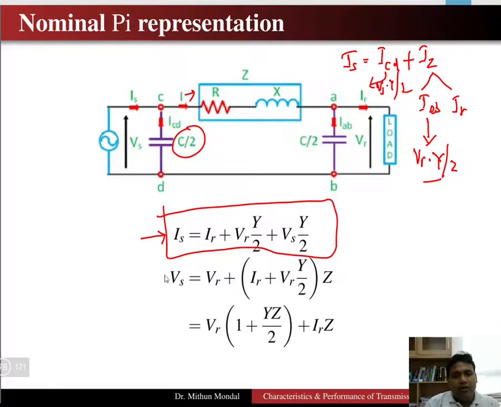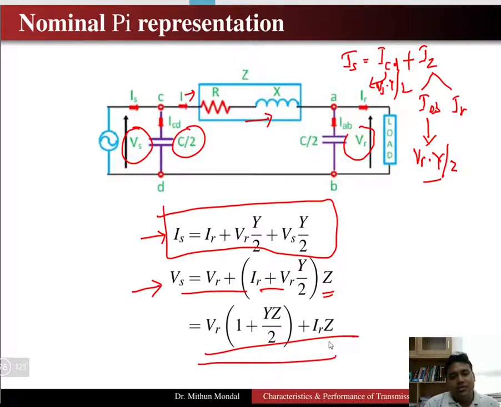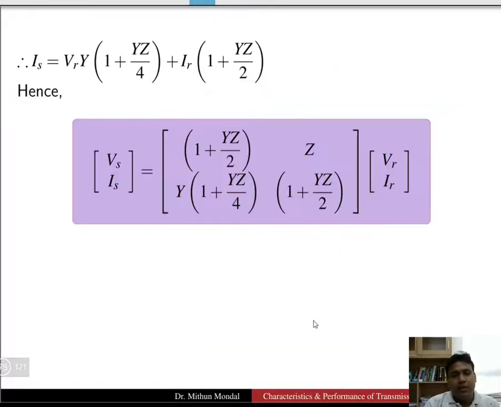Now we can obtain the second equation for Vs. The value of Vs is equal to the voltage of the receiving end plus the drop along this part. So it is Vs equal to Vr plus IR plus Vr Y by 2, into the impedance Z. Here we can get the value of Vs as Vr times 1 plus Yz by 2 plus IR into Z. Now if we get the value of Is in this form using the previous two equations, we can substitute.